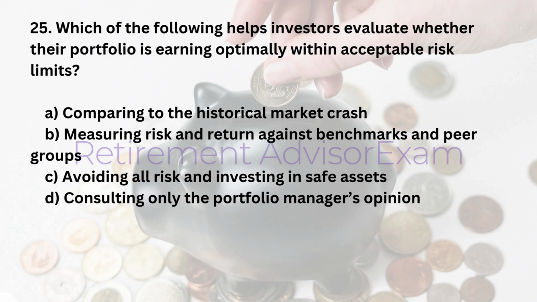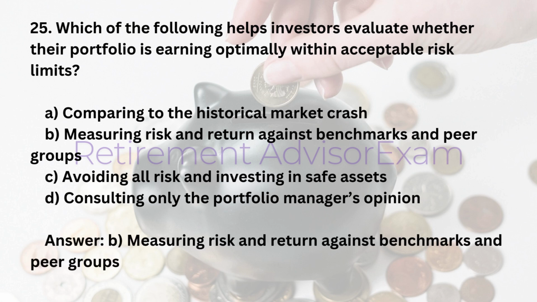25. Which of the following helps investors evaluate whether their portfolio is earning optimally within acceptable risk limits? A. Comparing to the historical market crash. B. Measuring risk and return against benchmarks and peer groups. C. Avoiding all risk and investing in safe assets. D. Consulting only the portfolio manager's opinion. Answer: B. Measuring risk and return against benchmarks and peer groups.